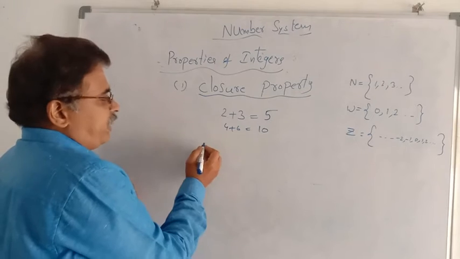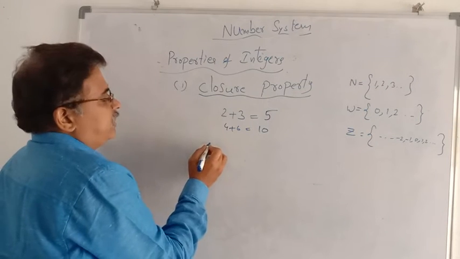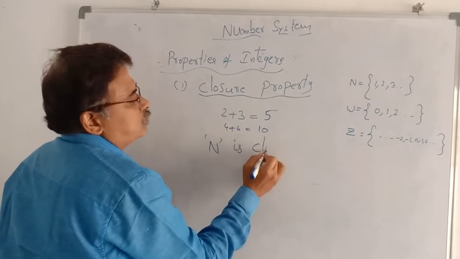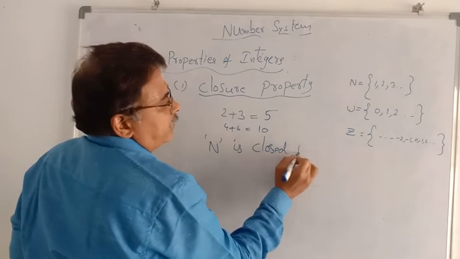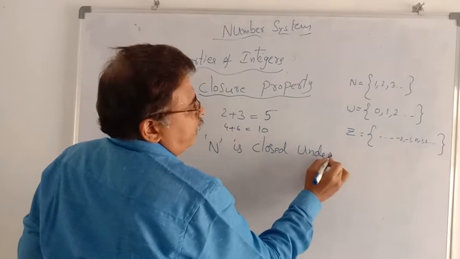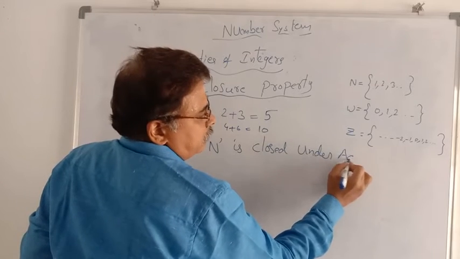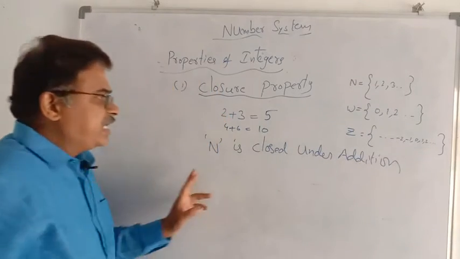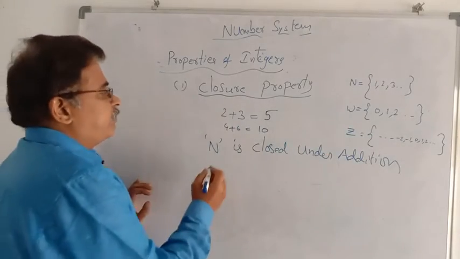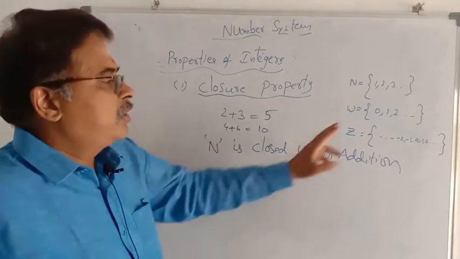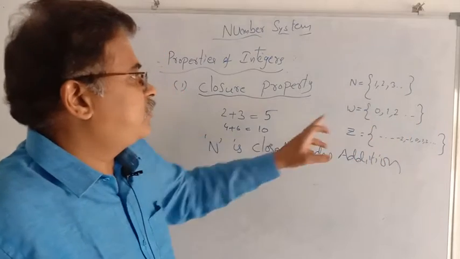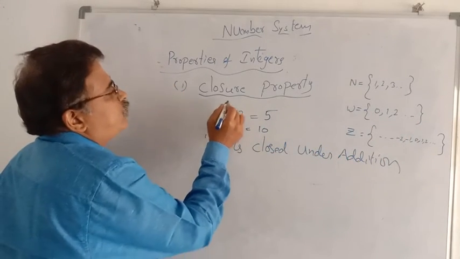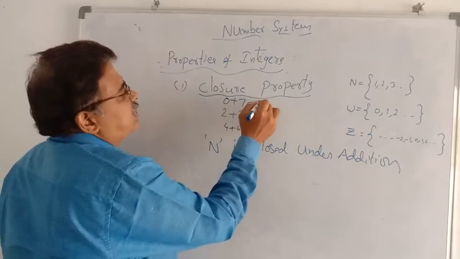So we write: N is closed under plus, meaning addition. So N is closed under addition. Same, you take W, any two numbers from it: 2 plus 3 equal to 5, or 0 plus 7 is equal to 7.